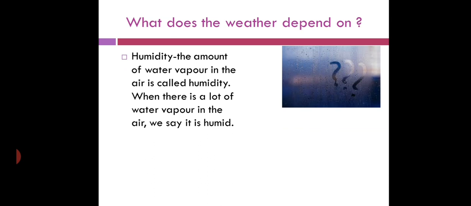Humidity. What is humidity? The amount of water vapor in the air is called humidity. When there is a lot of water vapor in the air, we say it is humid. The air can hold only a fixed amount of water vapor. If it already has a lot of water vapor, it cannot take up any more. So on a humid day, we feel sticky and uncomfortable. Wet clothes also take much time to dry when it is humid.